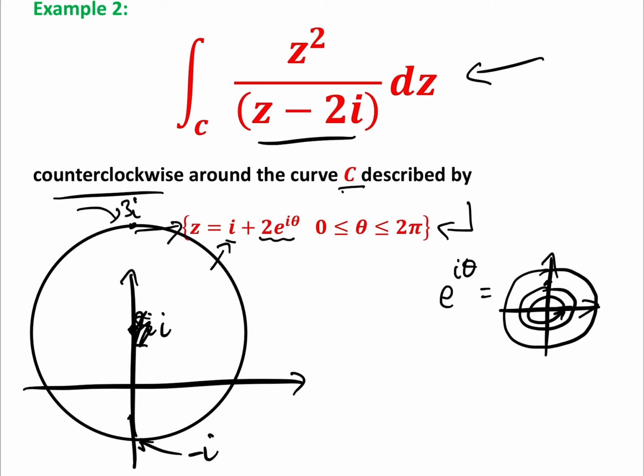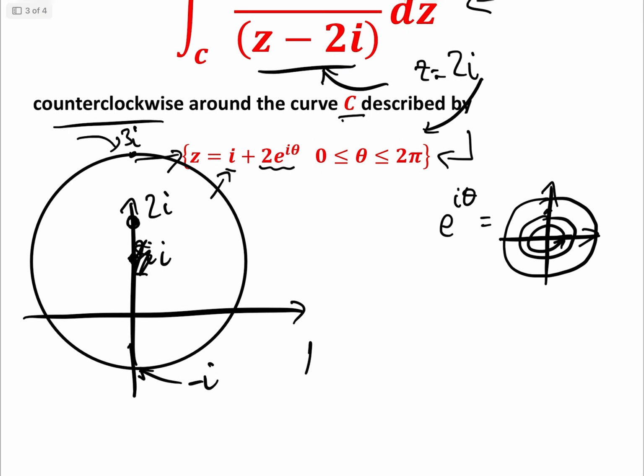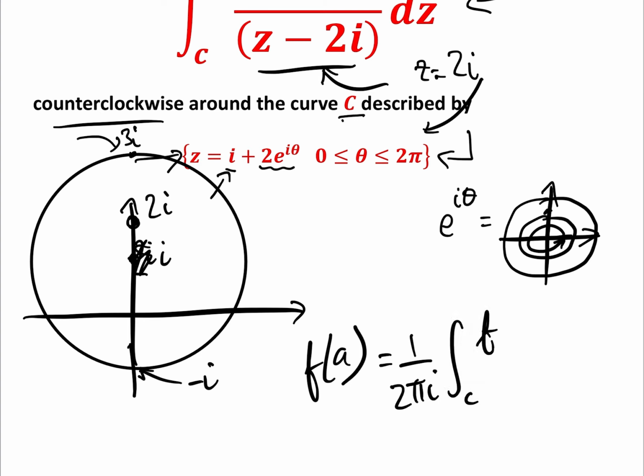We want to know, well, the pole is z equals 2i. That's the pole, that's the singularity. Is 2i within this region? Well, 2i is here, and the answer is yes, 2i is within the region around which we are integrating. Therefore, we use Cauchy's integral formula. We can't use Cauchy's integral theorem. And Cauchy's integral formula, just a reminder, f of a equals 1 over 2 pi i, the integral around c, f of z over z minus a dz.